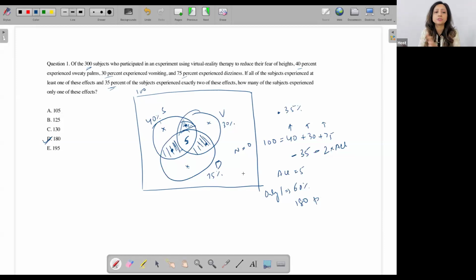Of course, it's a personal choice. If you prefer to use the formula and you prefer to remember that, that's perfectly good as well. But otherwise, try to ensure that you know how to solve it using a Venn diagram, because there will be questions in which the formula may not be directly applicable. Even if you remember 6 or 8 of them, even then there may not be anything which is directly applicable. So you need to know how to use the Venn diagram for sure.